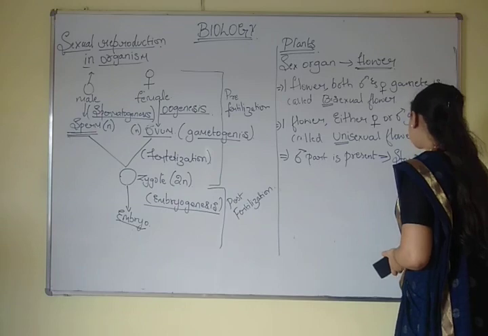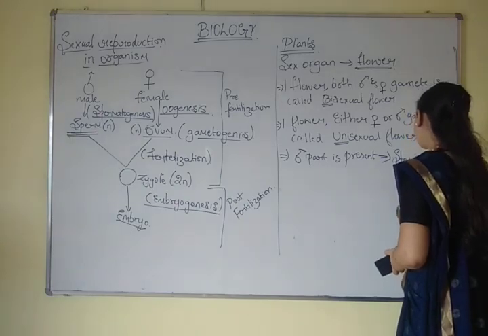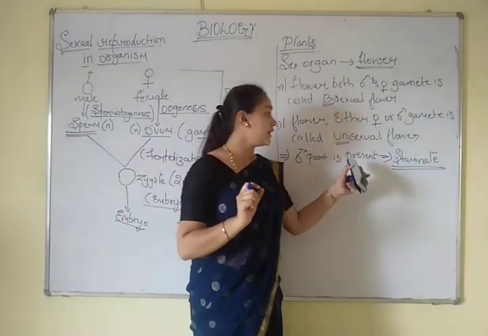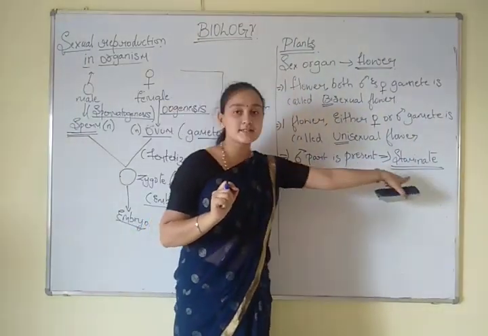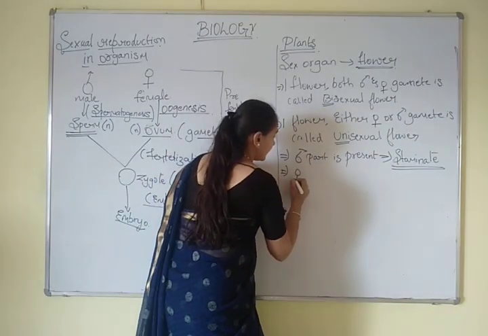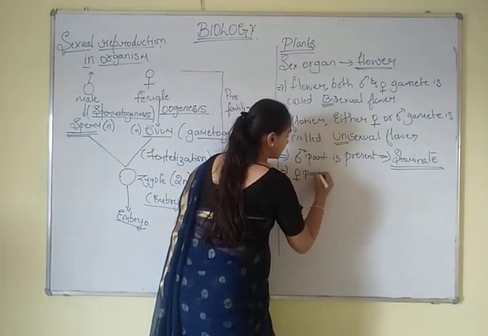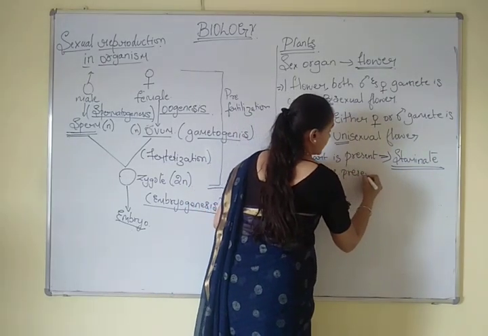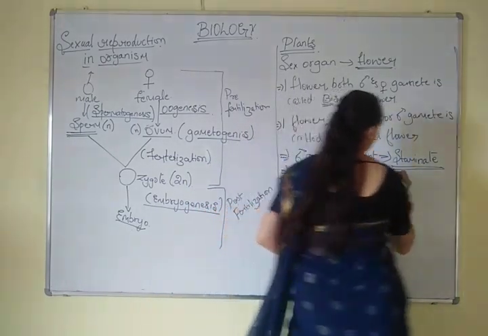What is it called? It is called staminate. So a flower which has only the male part is called staminate. If the flower has only the female part present, then it is called pistillate.